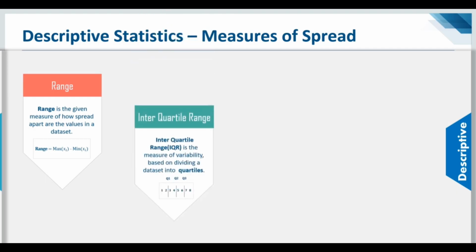Now moving on to the next term, that is the interquartile range. Interquartile range is basically the measure of variability based on dividing the data set into quartiles. To understand quartiles, let me just consider a sample set of 8 values, right? Let me quickly open my notepad and show you how you can calculate the interquartile range.